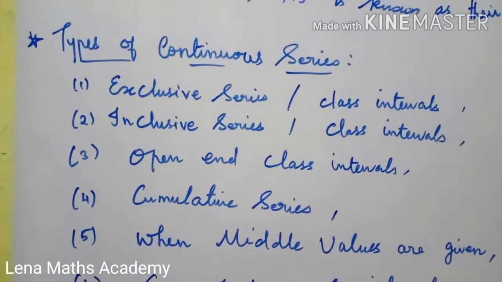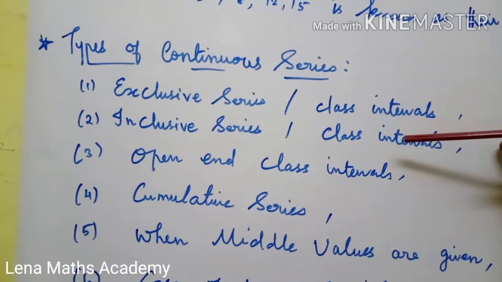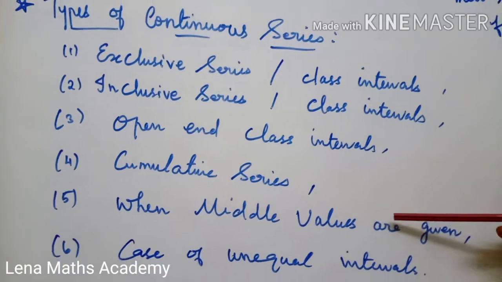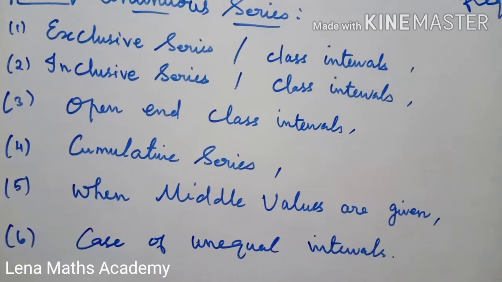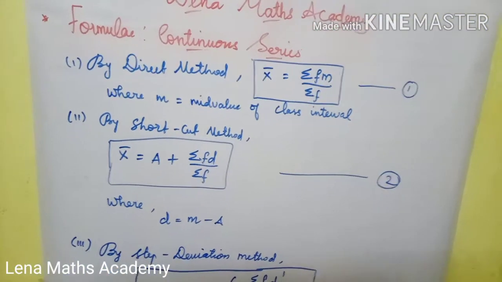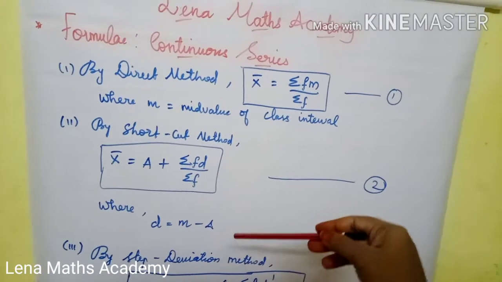Types of continuous series: exclusive series, inclusive series, open-end class interval, cumulative series, when mid values are given, and case of unequal intervals. Methods of continuous series: there are three methods: direct method, shortcut method, step deviation method.